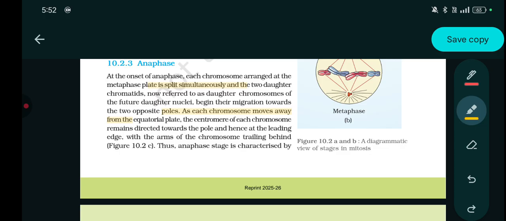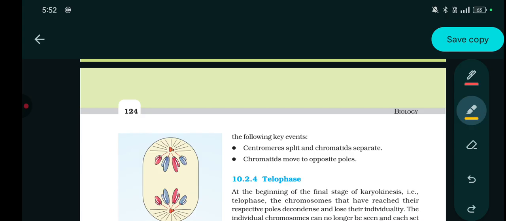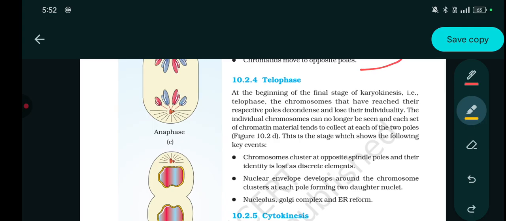The centromere of each chromosome remains directed towards the pole and leads at the leading edge, with the arms of the chromosome trailing behind. The anaphase stage is characterized by the following key events. Centromeres and chromatids separate and centromeres move to the opposite poles. Important, okay? Now let's move to telophase.